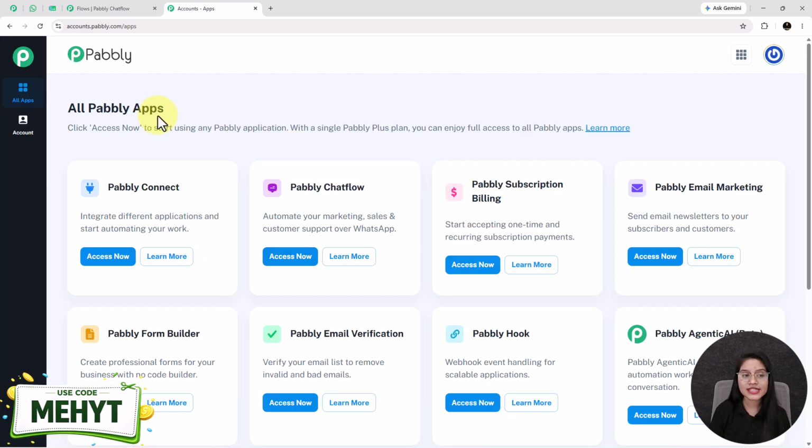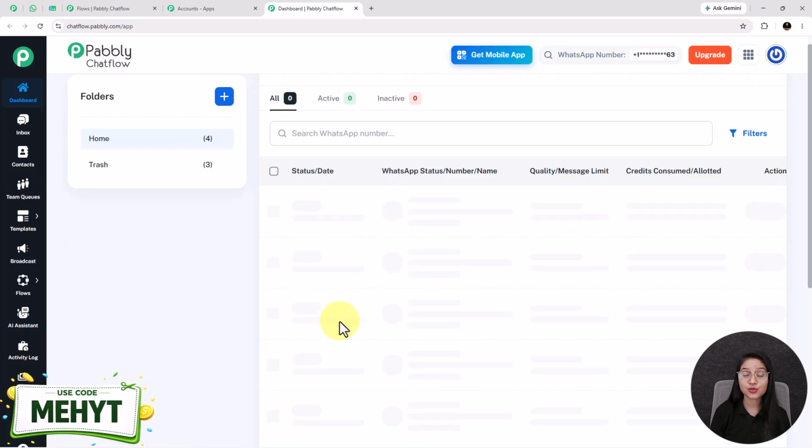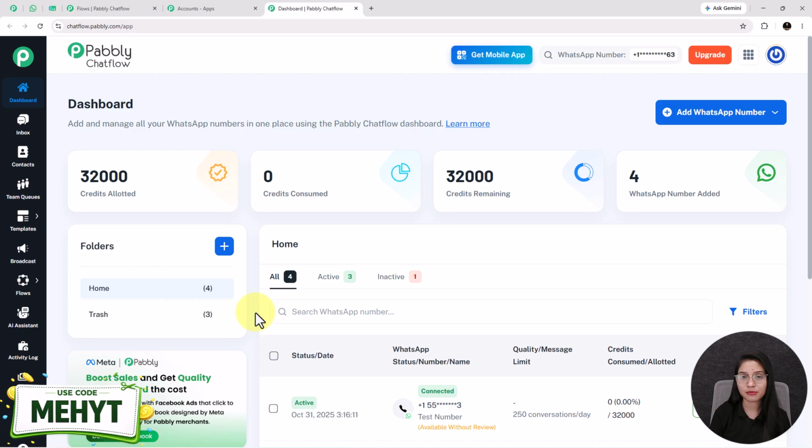After that, you will see all Pabbly apps where you just have to go to this Pabbly Chatflow and it will take you to the dashboard of Pabbly Chatflow. Now, the first and the most important step is to add your WhatsApp number inside your Pabbly Chatflow account. We have already created a separate detailed video on how you can add your WhatsApp number in your Pabbly Chatflow account. Check the description below for the video link.